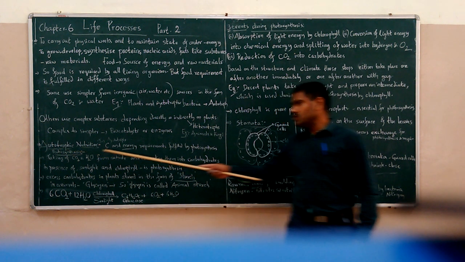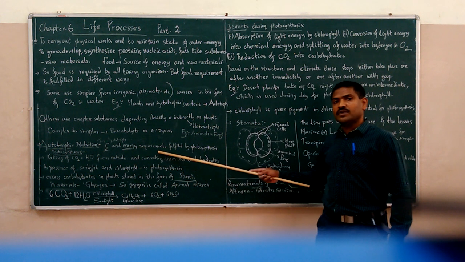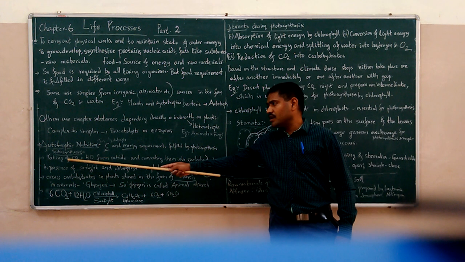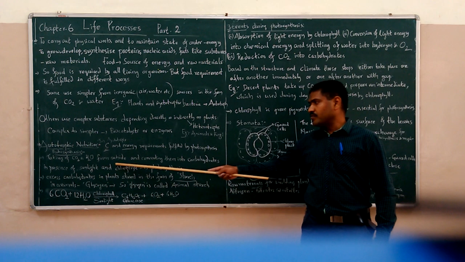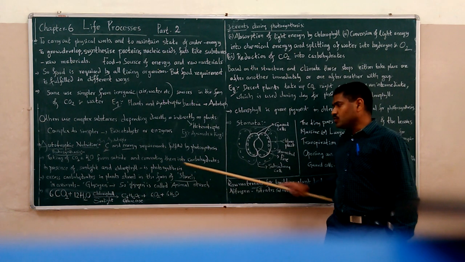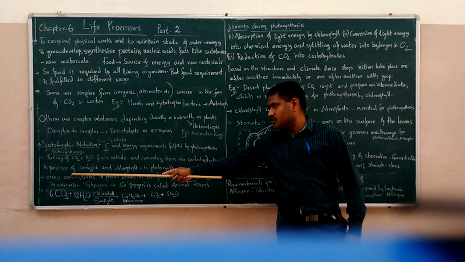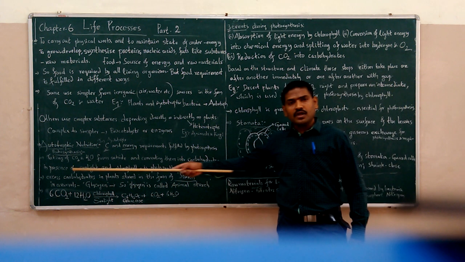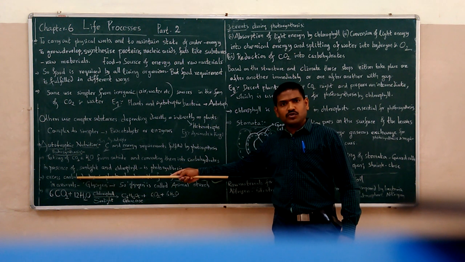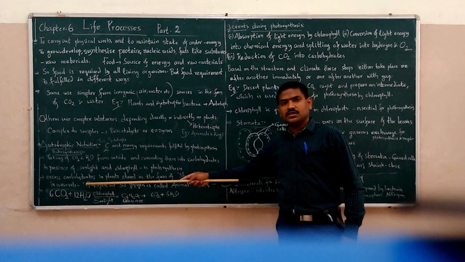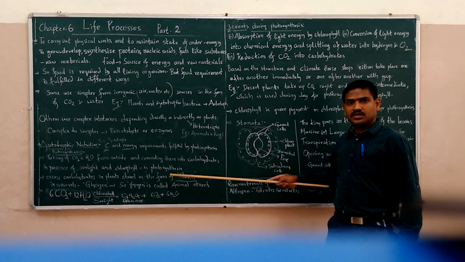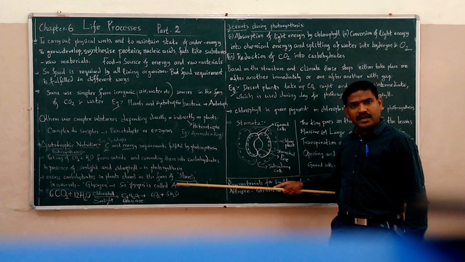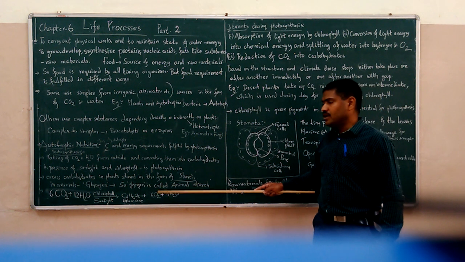In autotrophic nutrition, the carbon and energy requirements are fulfilled by the photosynthetic process. What is photosynthesis? Taking carbon dioxide and water from outside and converting them into carbohydrates in the presence of sunlight and chlorophyll is called photosynthesis. The excess carbohydrates produced by photosynthesis are stored in the form of starch in plants. The excess carbohydrates are stored in the form of glycogen in animals. So glycogen is called animal starch.